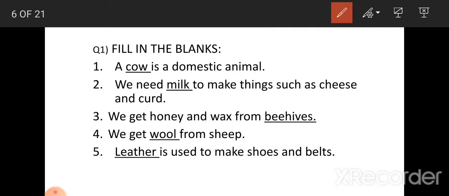Okay. Fifth one, L-E-A-T-H-E-R, leather. Where do we get leather from? From the skin of dead animals. Where do we get leather from? Skin of dead animals, and it is used to make shoes, belts and purses.